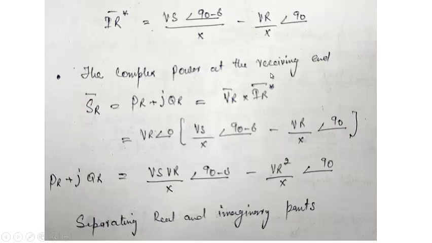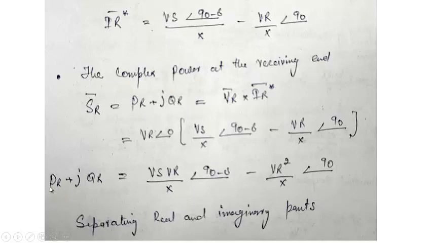So the complex power at the receiving end will be equal to SR, that is PR plus jQR, that is equal to VR into IR star. So VR phasor, this angle is 0, it will be like this. IR star is this. So when we multiply it, it comes out to be VR Vs divided by x at an angle of 90 minus delta, minus VR square by x at an angle of 90.